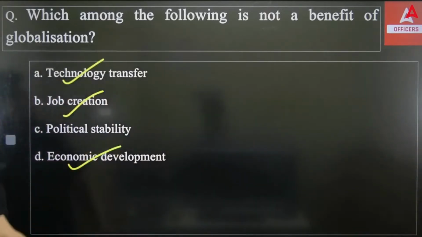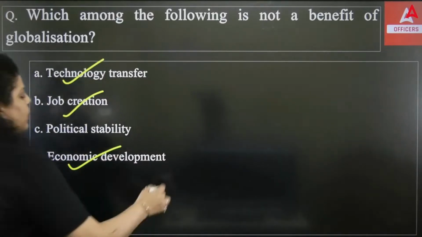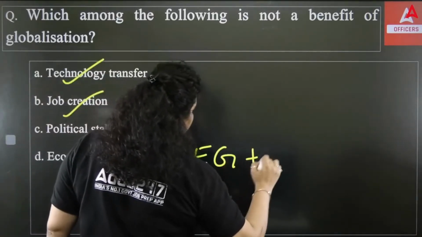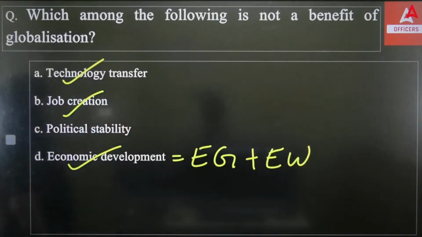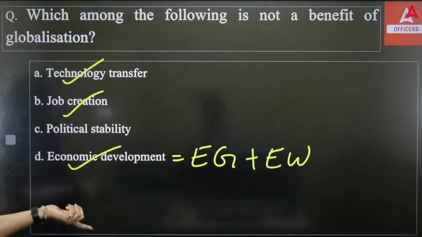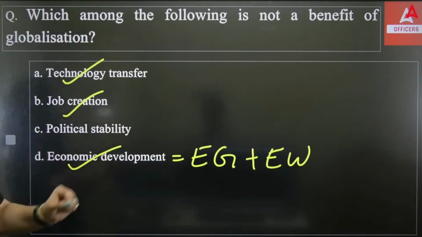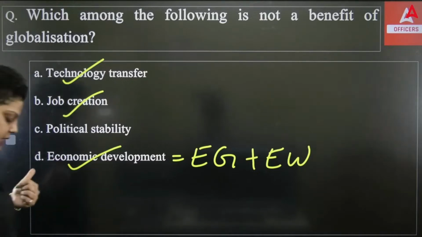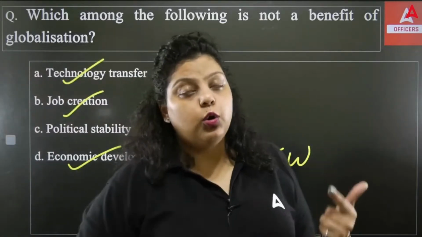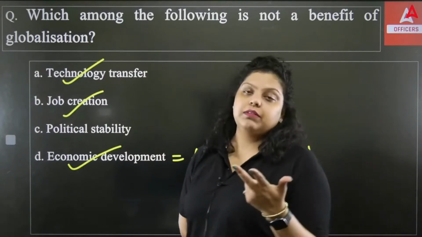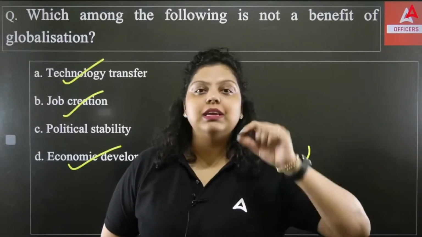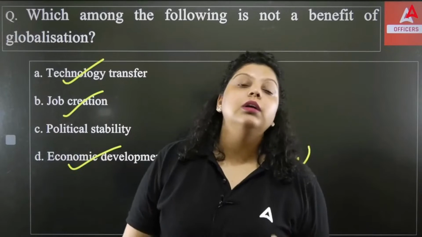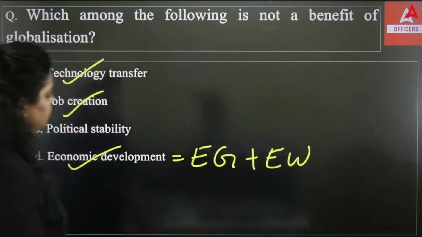Now, economic development will also be seen. Economic development equals economic growth plus economic welfare. Economic growth means an increase in the production of goods and services. And economic welfare means when this increase in production gives you positive changes for human beings. For example, low poverty rate, high employment generation, high living standard, high literacy rate, high infrastructure development. Those are positive changes which you are seeing because of your increased production, and that is known as economic development. So that can be seen.